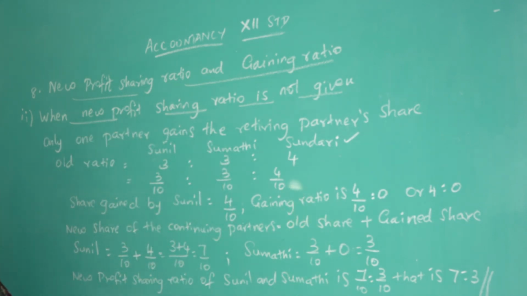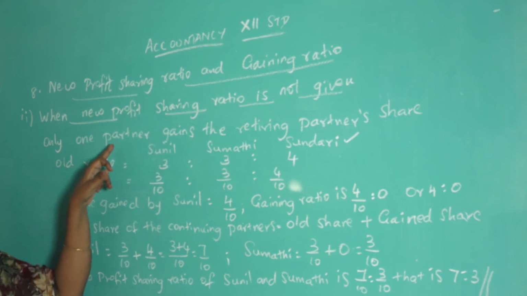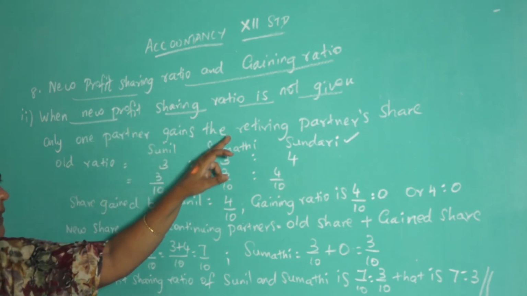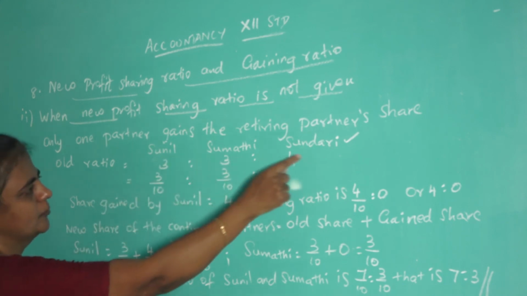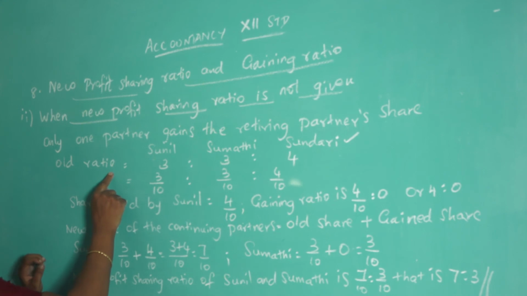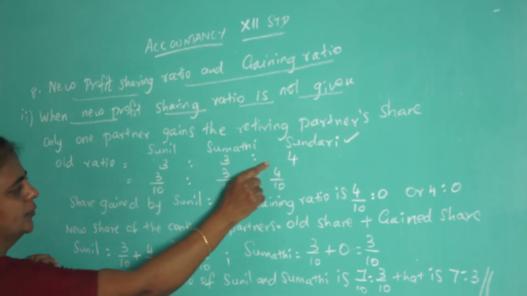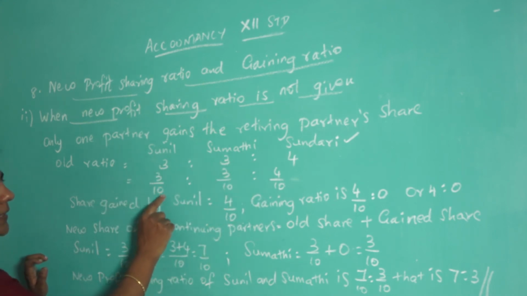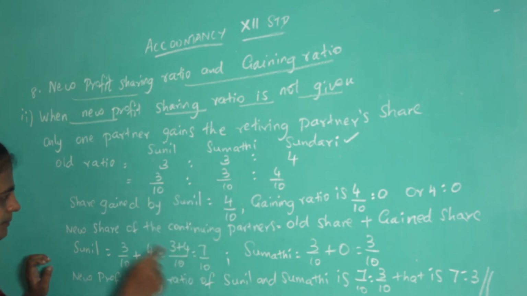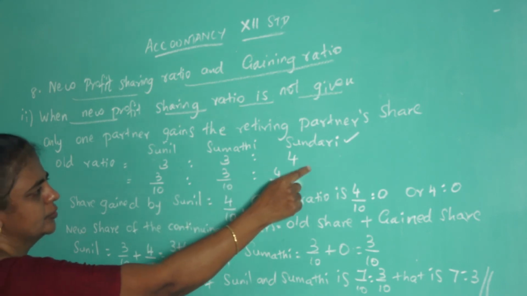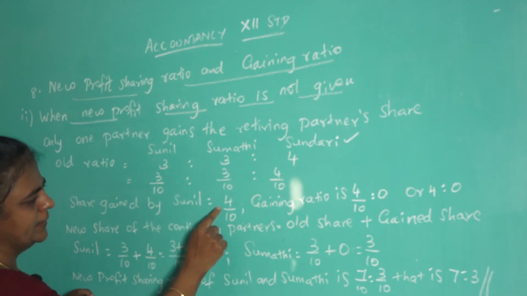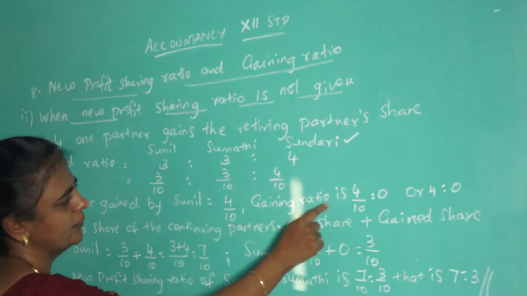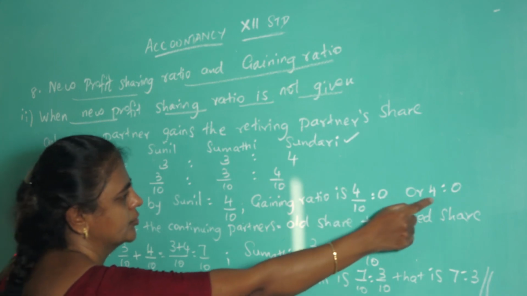Hope you understood, children. When the new ratio is not given and the gain is taken entirely by only one partner, what you have to do? So in this question, 3 partners are there: Sunil, Sumati, Sundari. Old ratio is given in the question, 3:3:4. So old share will be 3/10, 3/10, 4/10. Retiring partner is Sundari. Her share is taken entirely by Sunil. So Sunil's share gain is 4/10. So gaining ratio will be 4/10 is to 0, or 4 is to 0.